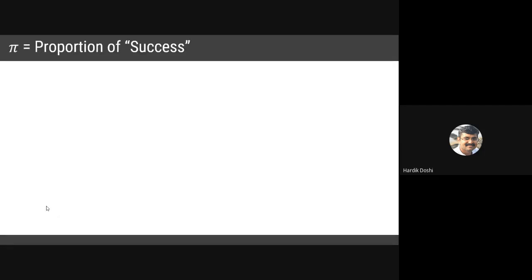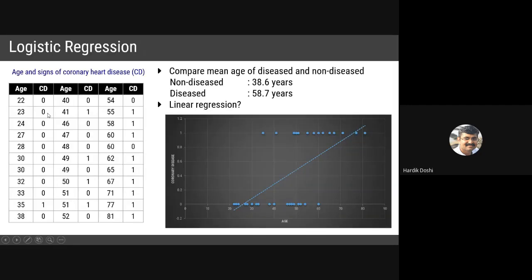So our main discussion point is success. In case of binary, what is the ratio of success? I can say, what is the proportion of success. How many success counts are there? Over here, in case of heart disease, we consider 0 to be success.